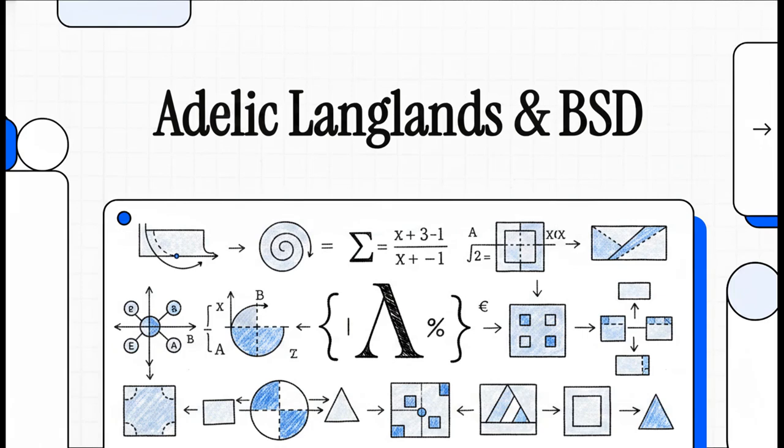Welcome to this explainer. Today, we're embarking on a pretty incredible mathematical journey. We're going to dig right into the mechanistic mathematics and the underlying architectural frameworks that actually resolve one of the greatest Millennium Prize problems in history, the Birch and Swinnerton-Dyer conjecture. We are going to unpack the actual equations that make this massive resolution possible. So let's get into it.